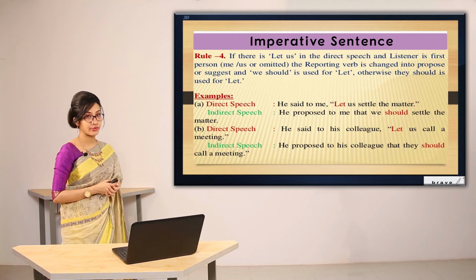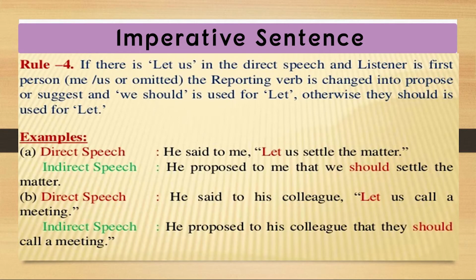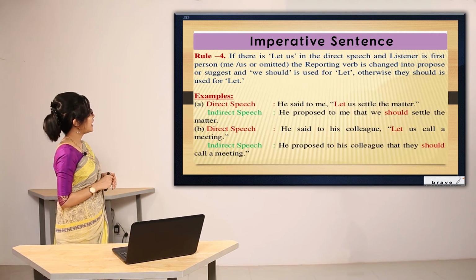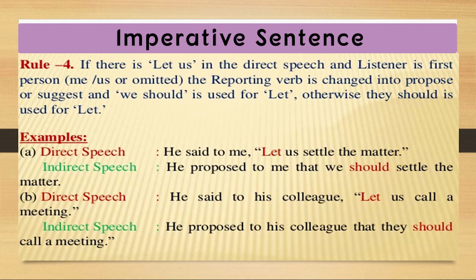Now this is the fourth rule. If there is let us in the direct speech and the listener is first person, as in me, us, or omitted, it can be omitted too, the reporting verb is changed into propose or suggest, and we should is used for let. So if you have let me or let us, what you are going to do? You are going to use propose or suggest in place of the reporting verb, and we use let, otherwise they should is used for let.